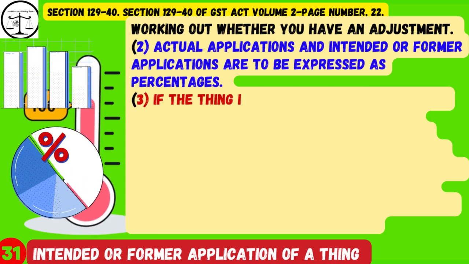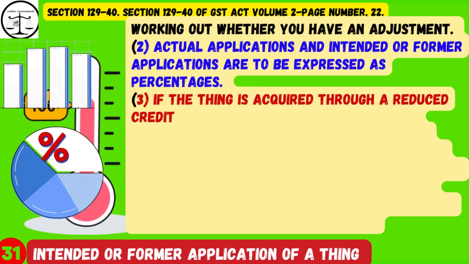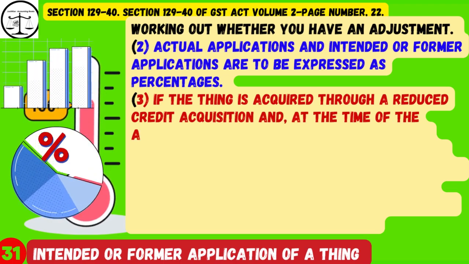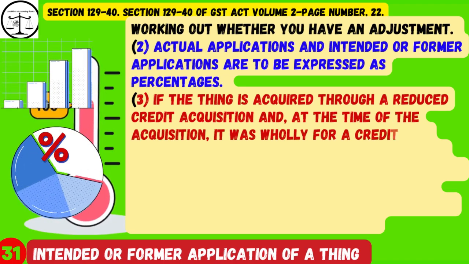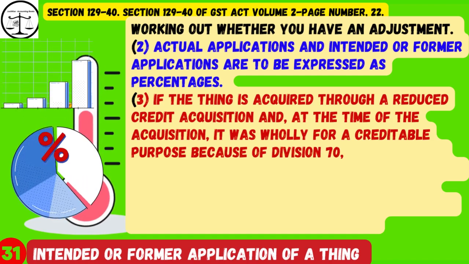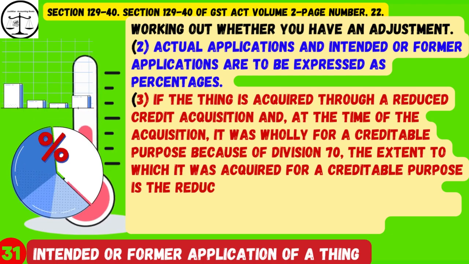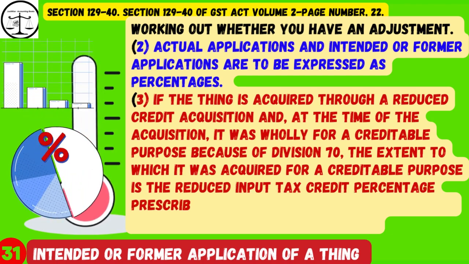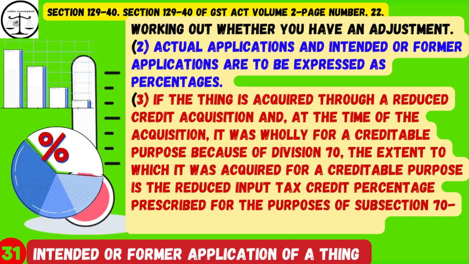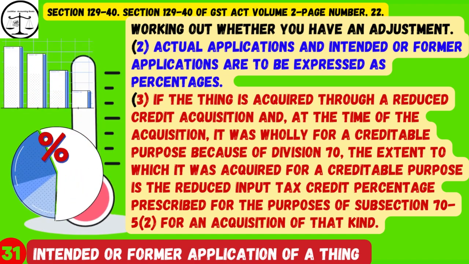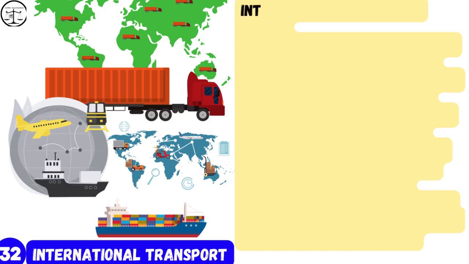If the thing is acquired through a reduced credit acquisition and, at the time of the acquisition, it was wholly for a creditable purpose because of Division 70, the extent to which it was acquired for a creditable purpose is the reduced input tax credit percentage prescribed for the purposes of subsection 70-5, 2, for an acquisition of that kind.